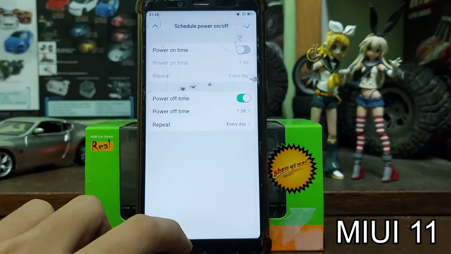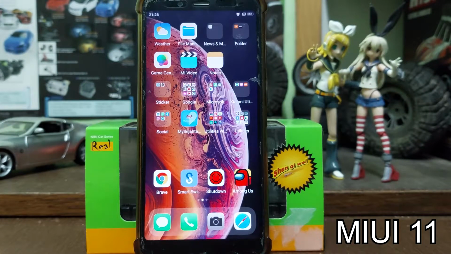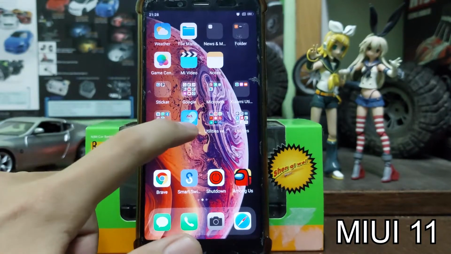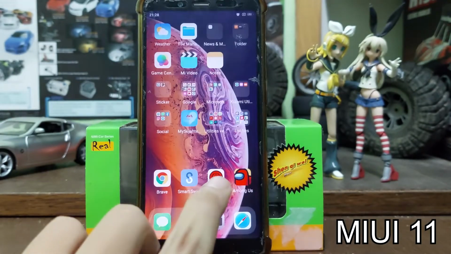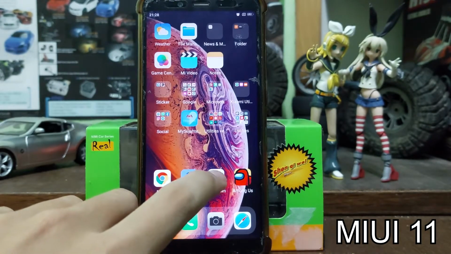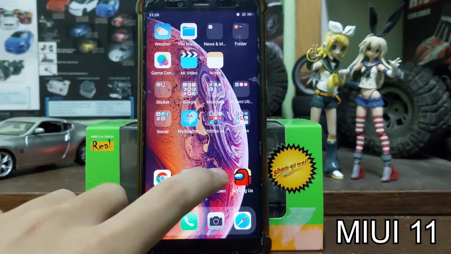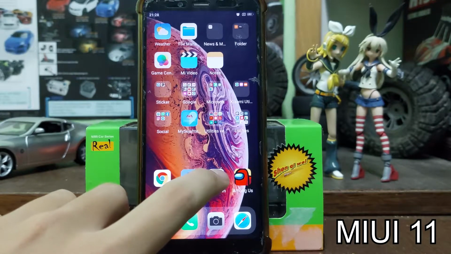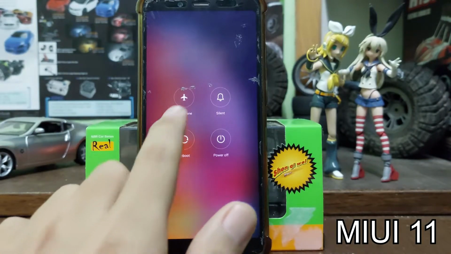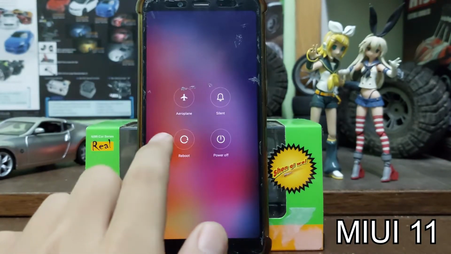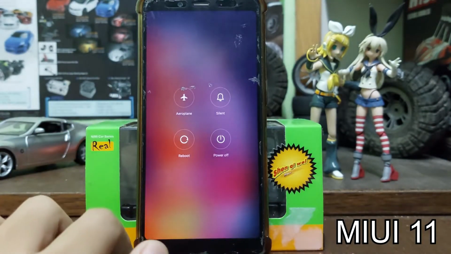There is another way. You can download some third-party apps, and one of them is Shutdown. This one doesn't require root. Just click on it, and before that you must grant the accessibility permission. Once you grant it, you just click this and voila, you can see the power off option here as if you pressed the power button. So let's try reboot.